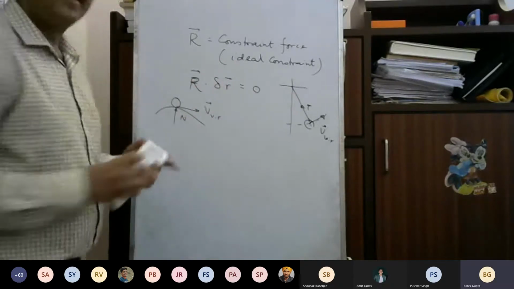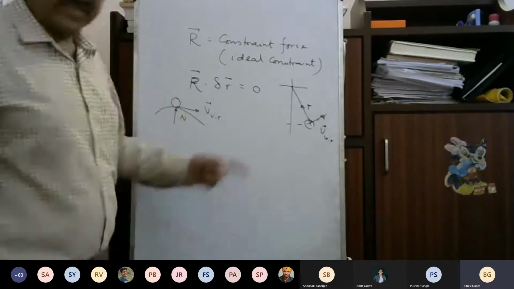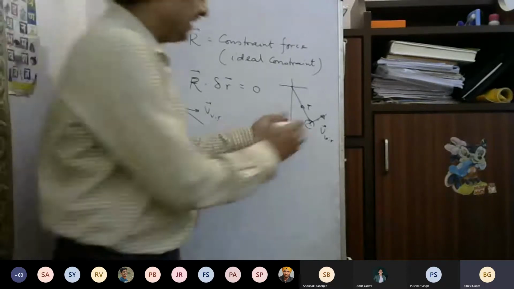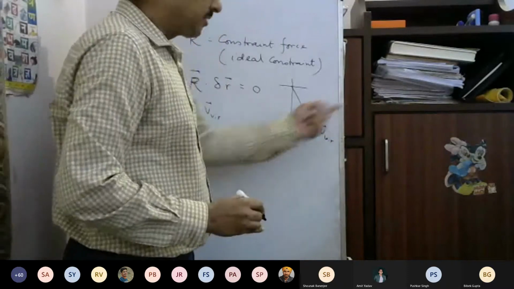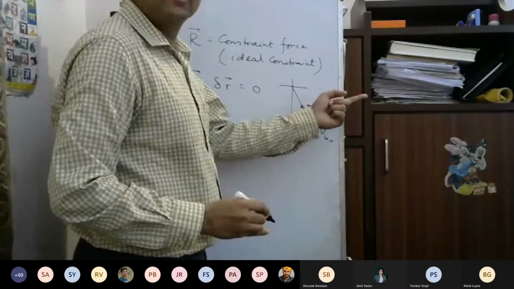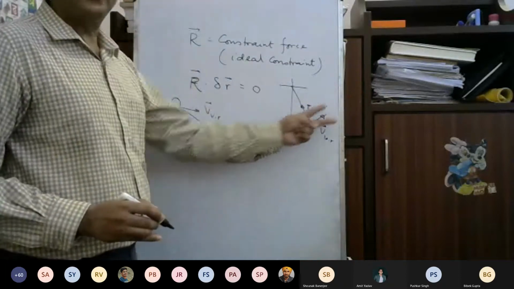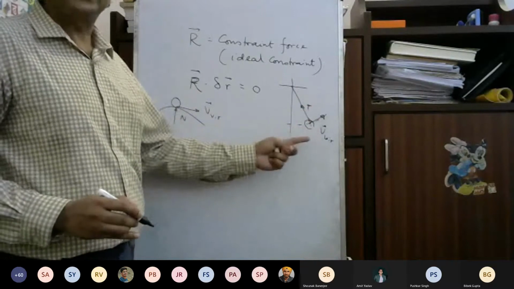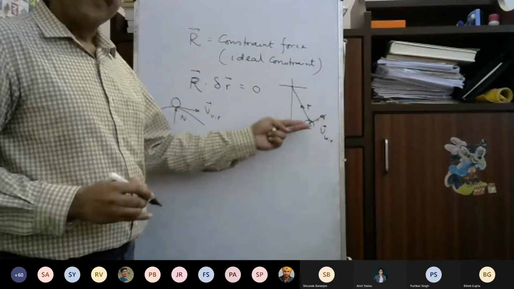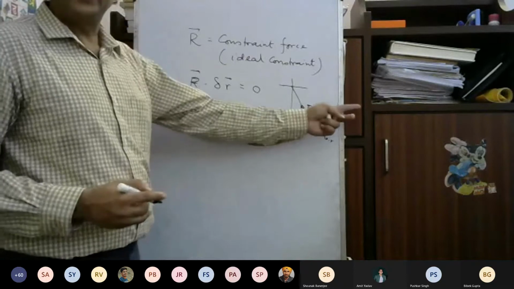Sir, why have you taken virtual displacement perpendicular to the tangent T? That is because, as I explained earlier, the possible velocity will be in this tangential direction. So the virtual velocity will also be in the tangential direction. It is the difference between the possible velocity and the real velocity. And virtual displacement is proportional to virtual velocity, so this will also be in the tangential direction.